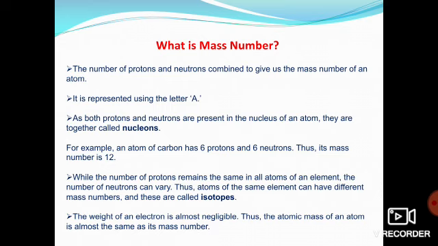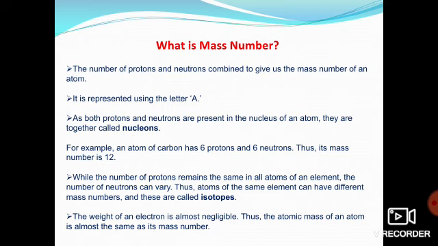Now what is mass number? Till now we have seen atomic number. Now what does mass number mean? See how we will find out the mass number. The total number of protons and neutrons present in an atom is known as the mass number. Again repeating, listen carefully. The total number of protons and neutrons present in one atom of an element is known as the mass number. Got it? So we can say mass number is equal to number of protons plus number of neutrons. Correct? So whatever number of protons there is, you have to add the number of neutrons to it, and you will get the mass number.